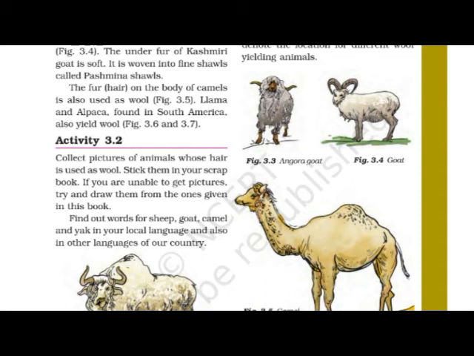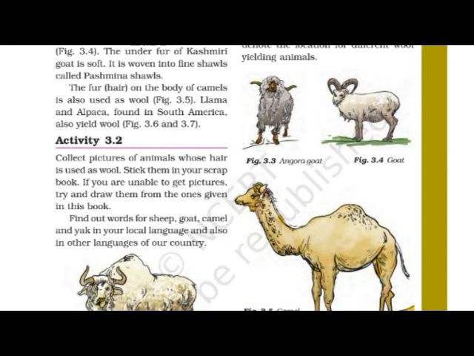So Angora goats live in Jammu and Kashmir, and we get Angora wool from Angora goats. Various pictures are shown on the screen of different kinds of animals which give us wool. So enjoy these pictures also, and just keep in mind their structure,